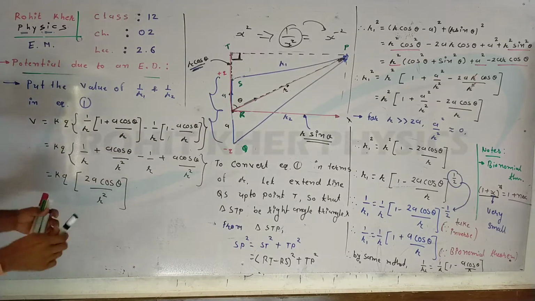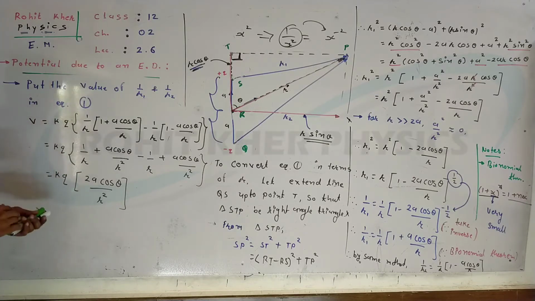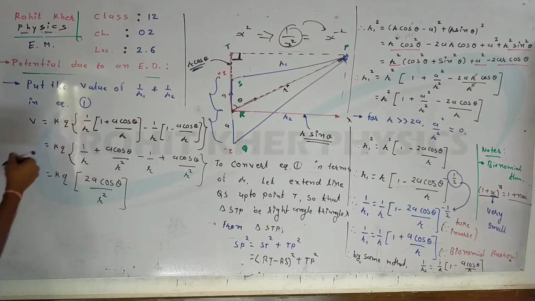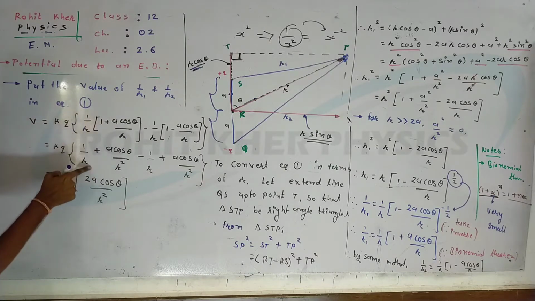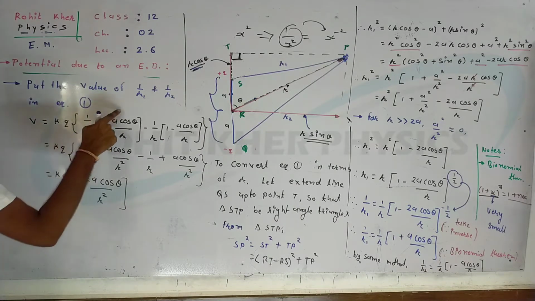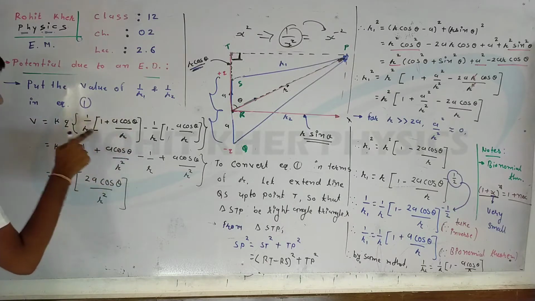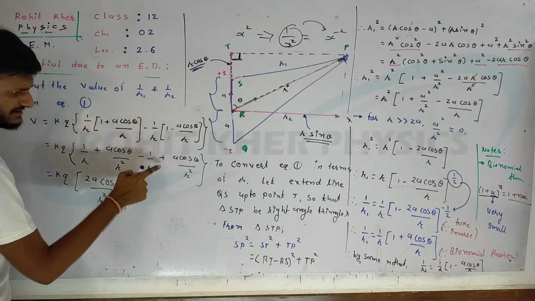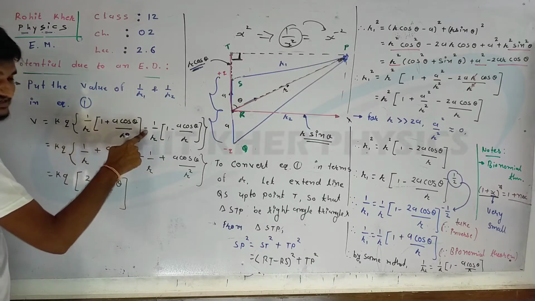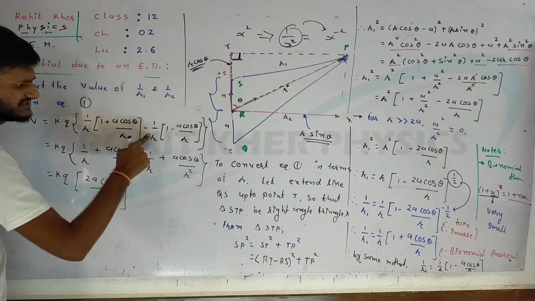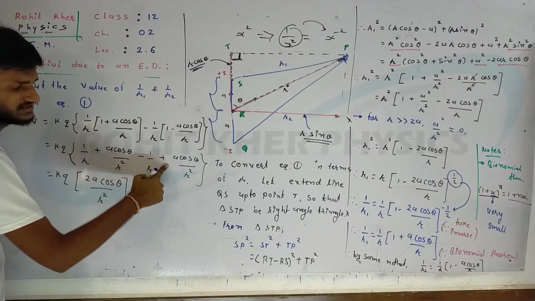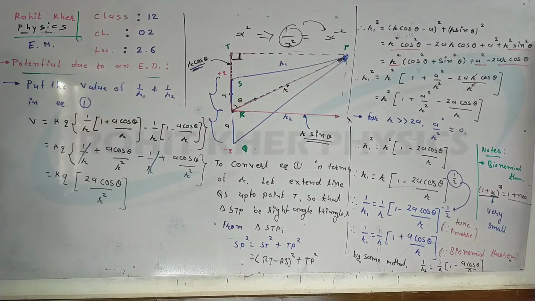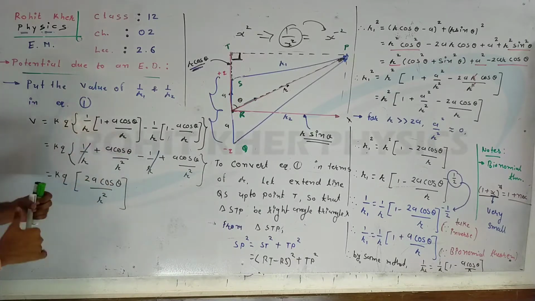So now if we simplify, let us multiply the whole thing with 1 upon r. 1 upon r multiplied by 1 will be 1 upon r. 1 upon r multiplied by this term will be a cos theta upon r square, minus 1 upon r multiplied by this one. And this minus 1 upon r multiplied by this one, meaning this minus and this minus will be plus a cos theta upon r square. We can simply cancel these two 1 upon r, because one is plus and the other is minus.